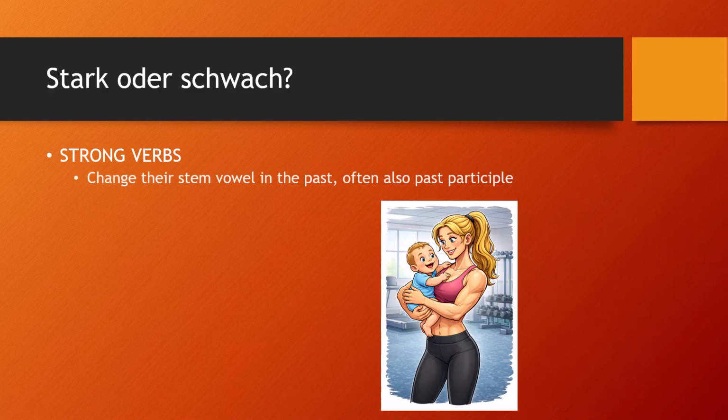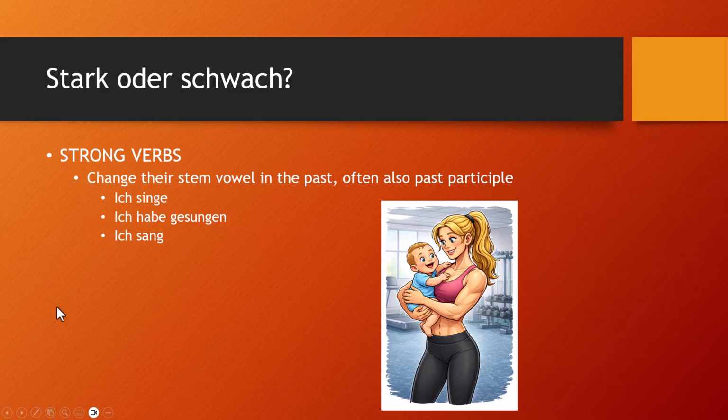Stark oder schwach, strong verbs change their stem vowel, right? So we've seen those. We have those in English, right? Like see, saw, seen, right? Where the stem vowel changes. We have a weird past participle, right? Ich singe, right? I sing, I sang, I sung. It's a strong verb in English too. Ich singe, ich habe gesungen, right? And then ich sang, right? So we have basically three different roots for that verb, right? So strong verbs will have one or two different roots. Again, they're not the most common one. It's more common to be a weak verb, but the strong verbs are very common, and so you need to learn what they are.